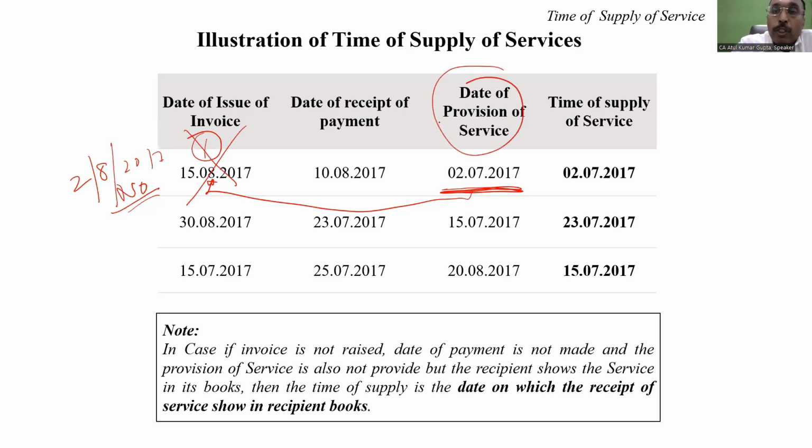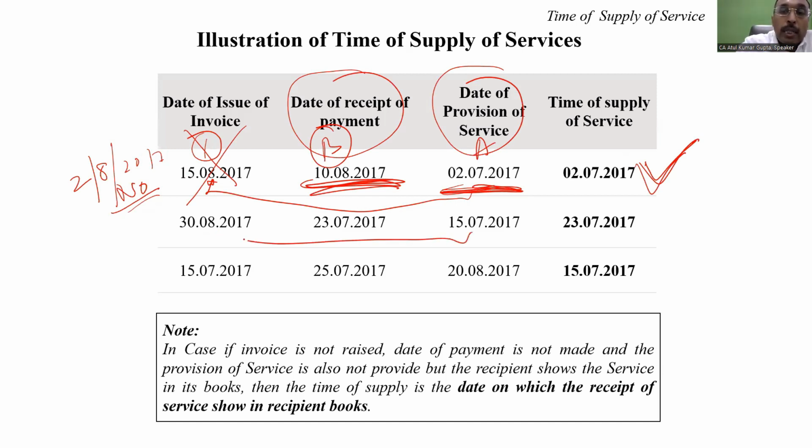Now the date of provision of service will become A and the payment is B. So the 2nd of July or the 10th of August, whichever is earlier, it will be the 2nd of July when the time of supply will accrue. In the second case also, the invoice was not issued within 30 days. So meaning thereby this date is irrelevant, it will become A and this will become B.